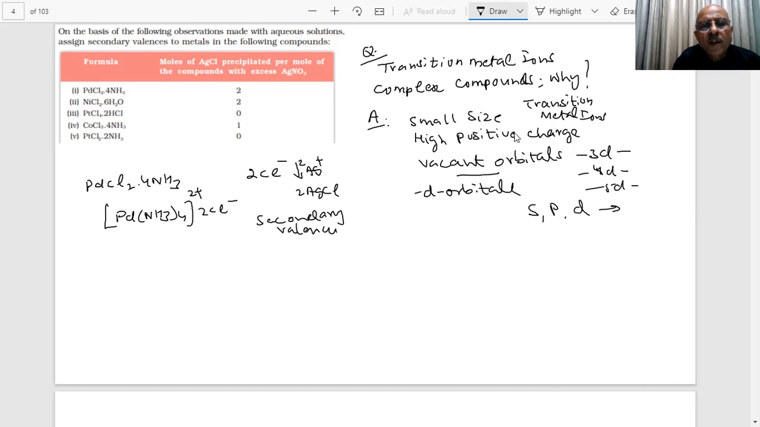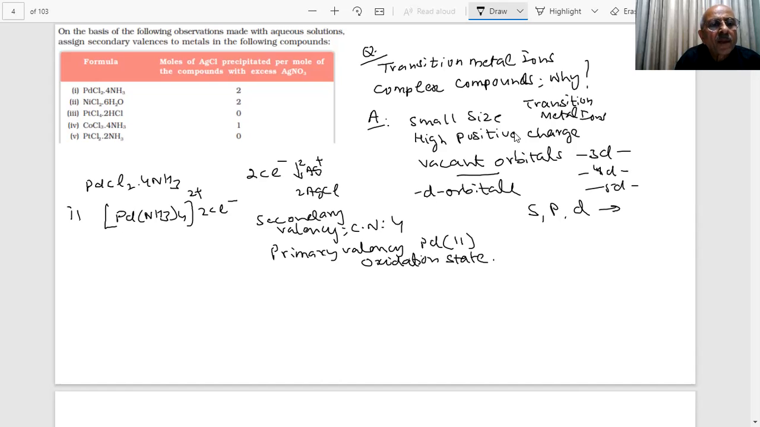What is the coordination number? How many ligands are giving lone pair of electrons to palladium? 4. What is the primary valency? 2. The oxidation state of palladium is 2. Okay, what is the next one?